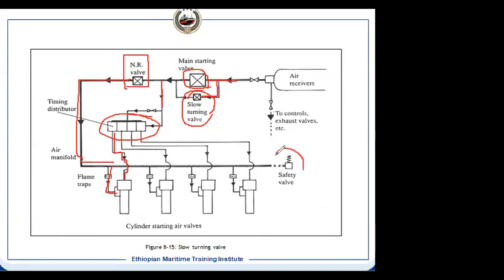Now here, if you see the safety valve, it is on the manifold. This is the manifold, where as per the regulation you need to use the safety valve. If you have a safety valve, you don't need to use the bursting disc or the bursting cap. It means you use either the bursting disc or the safety valve. BMW, they don't use the safety valve. They use the bursting disc, which will be fitted on each individual unit. So all units will have it. Here, as per the regulation, it is at the manifold.